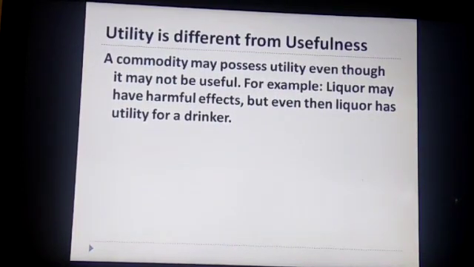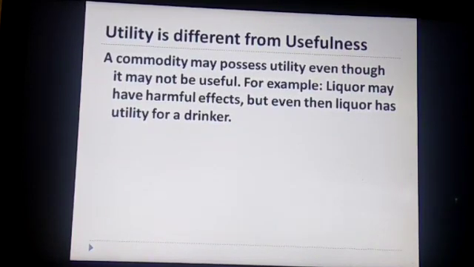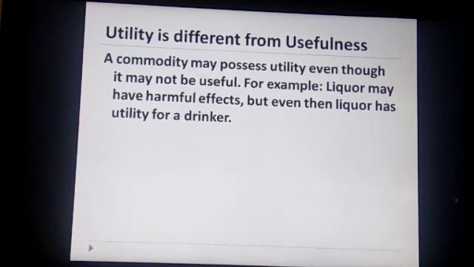Utility is different from usefulness. Many times we confuse the word utility with usefulness. Let me tell you, utility is all about satisfaction, and it is not necessary that a thing that has utility is also very useful. A commodity may possess utility even though it may not be useful. For example, liquor may have harmful effects, but even then, liquor has utility for a drinker.